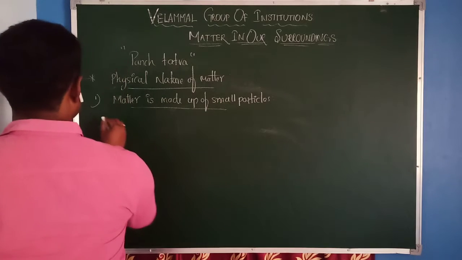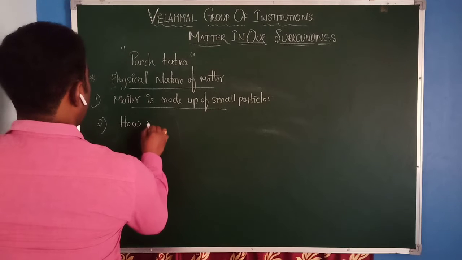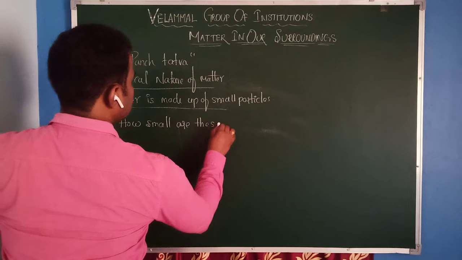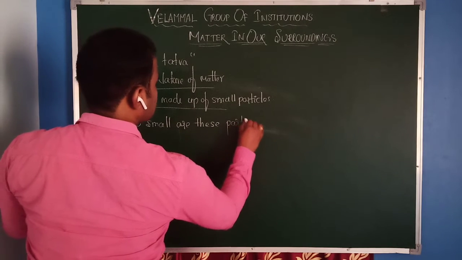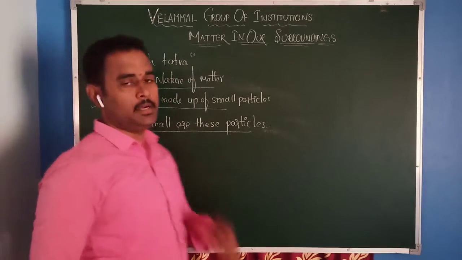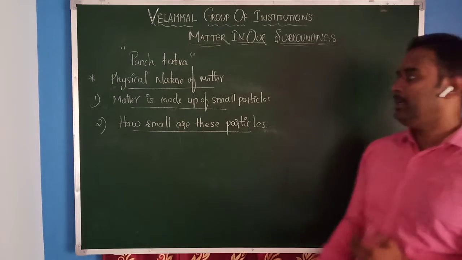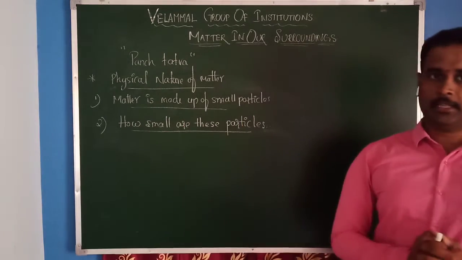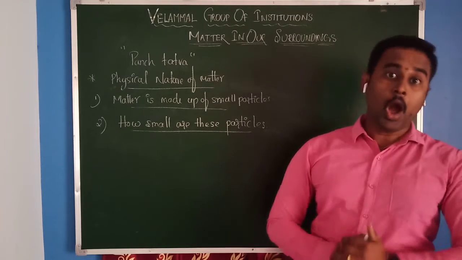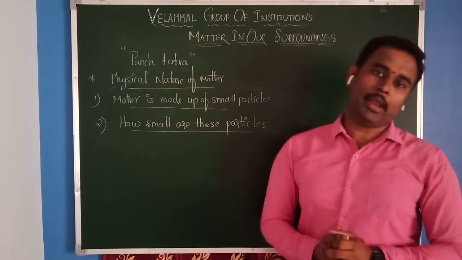Let us discuss the second point: how small are these particles. In the first point we discussed that matter is made up of small particles. Now the second point is how small are these particles. That means these particles are very small. Then how do we conclude the second physical nature of matter? Let us discuss one more activity.